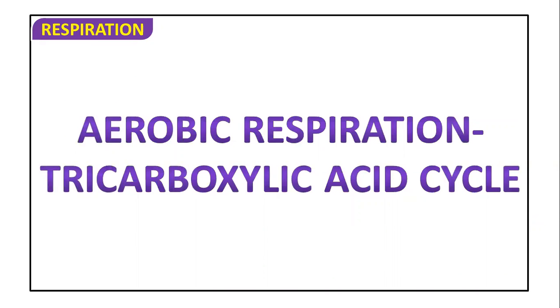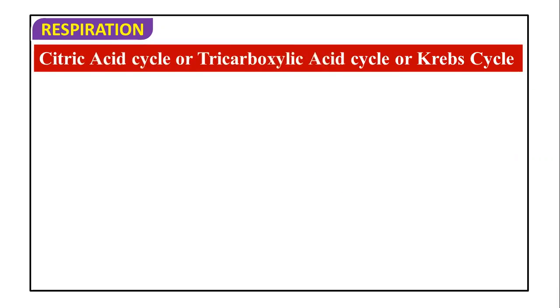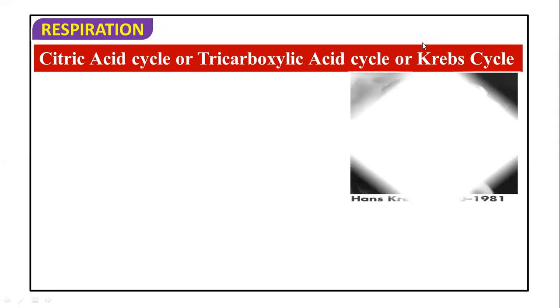So now we are going to discuss mainly the Krebs cycle or tricarboxylic acid cycle, in continuation of this aerobic respiration. This tricarboxylic acid cycle is also known as citric acid cycle or Krebs cycle. Why is it known as Krebs cycle? Because it was discovered by Hans Krebs. Citric acid cycle, because the first stable product is citric acid. So: citric acid cycle, tricarboxylic acid cycle and Krebs cycle.